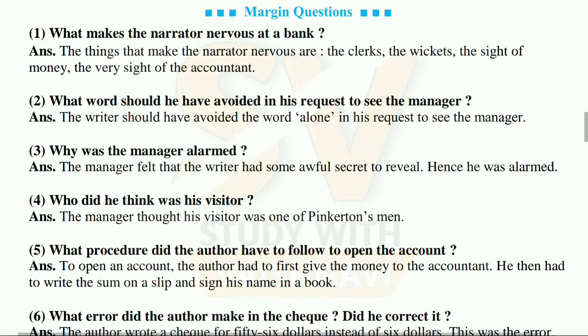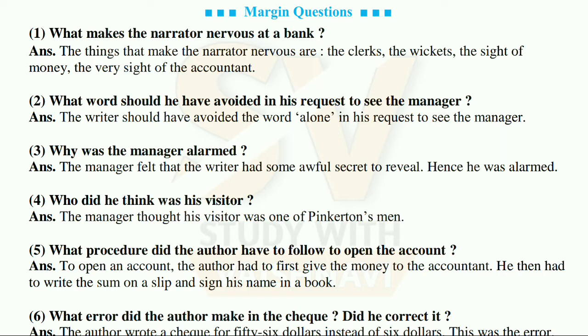Now, margin question. What makes the narrator nervous at a bank? Now see the answer. The things that make the narrator nervous are the creaks, the wicket, the sight of the money, the very sight of the accountant. Second, what words should he have avoided in his request to see the manager? Now see the answer. The writer should have avoided the word alone in his request to see the manager.